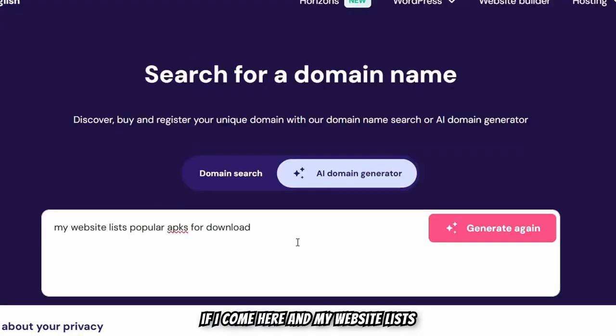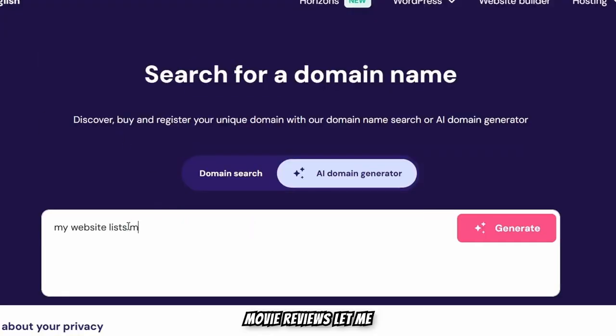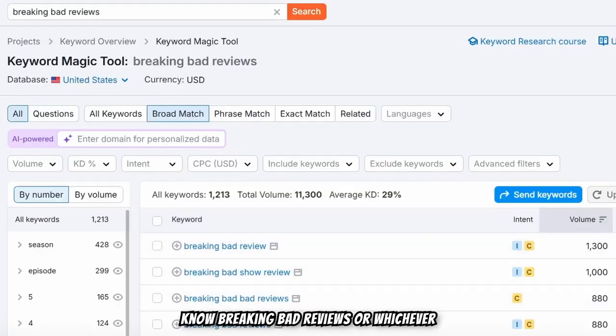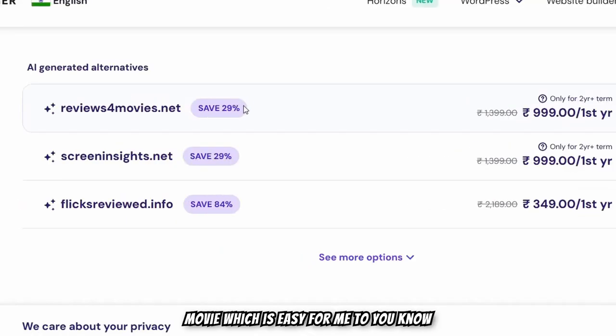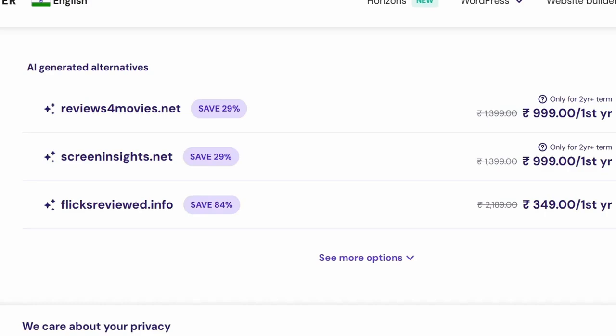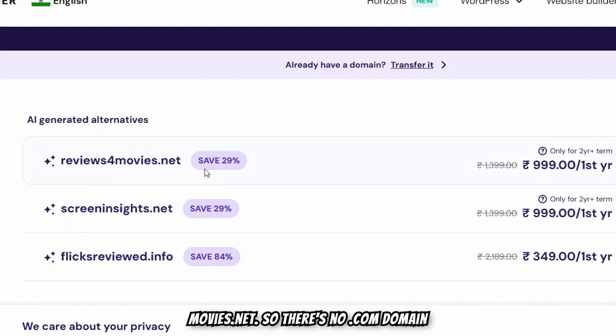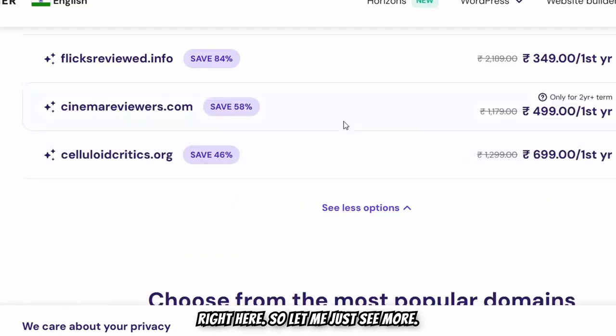So for example, if I come here and my website lists movie reviews, let me just type in movie reviews and let AI find the best domain for me. And what I can do is pick the domain and create a first Breaking Bad reviews page, or whichever movie is easy for me to rank, with less competition. What I mean by that is low competition keywords. And you can see right here it's just reviewsfrommovies.net. So there's no .com domain right here. So let me just see more.